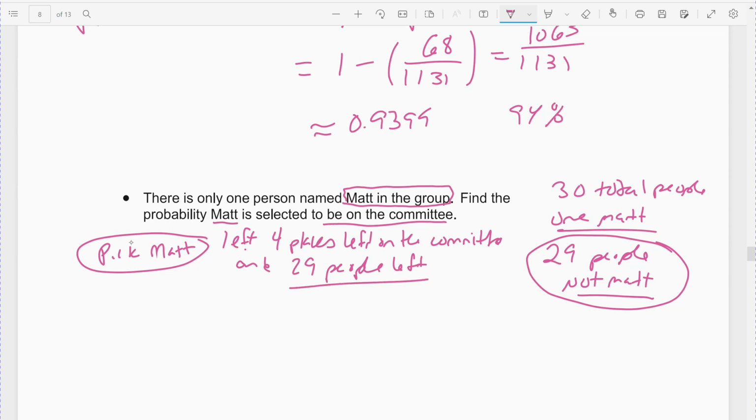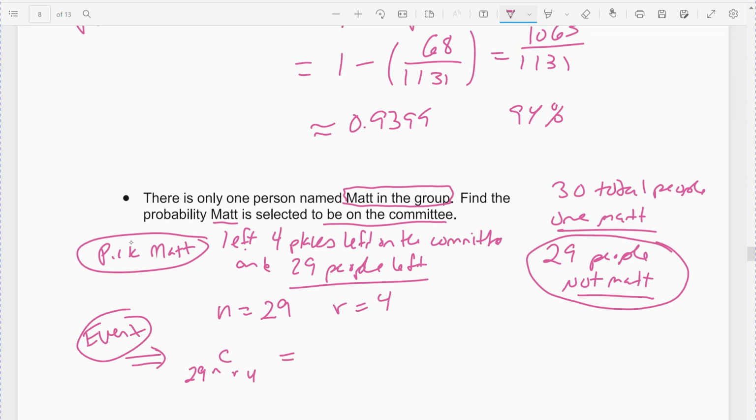So we have the 4 spots left on the committee. I've got to fill them with the people who aren't Matt. It's still a combination, but the combination has changed to now I've got 29 people to select and 4 positions left to fill because I've already picked Matt. He's done. So it's a combination. So this is my event. 29 people to fill 4 spots left after I've selected Matt.